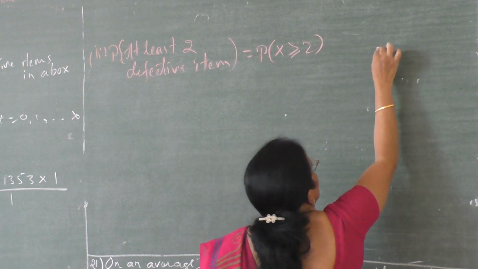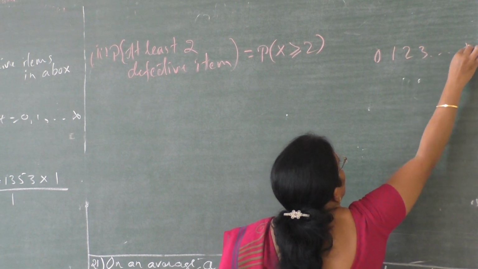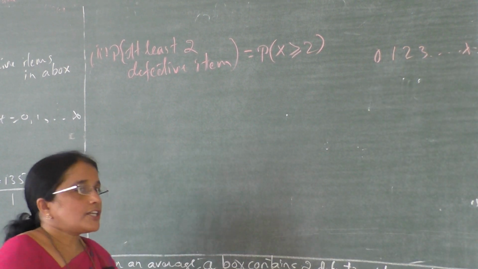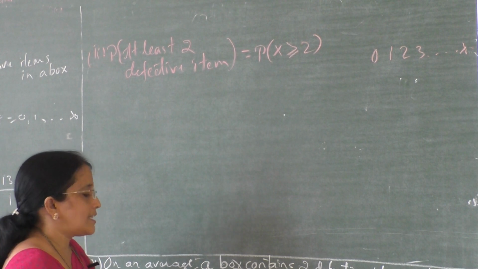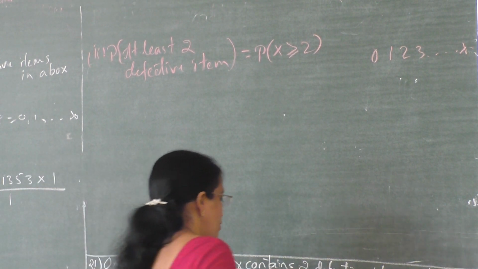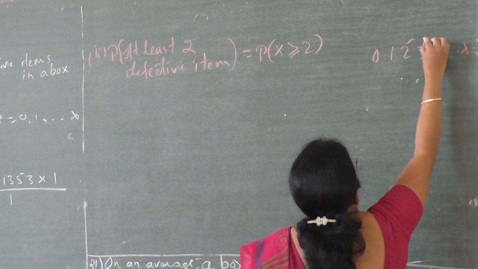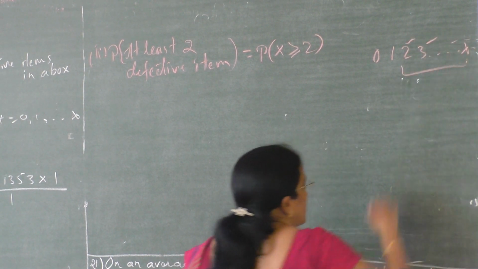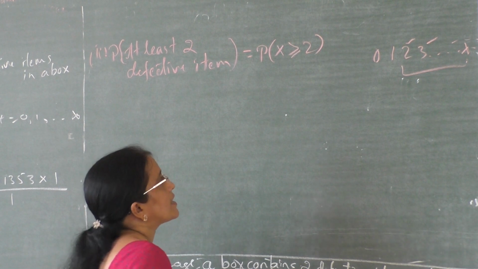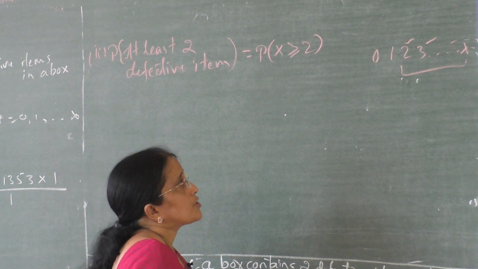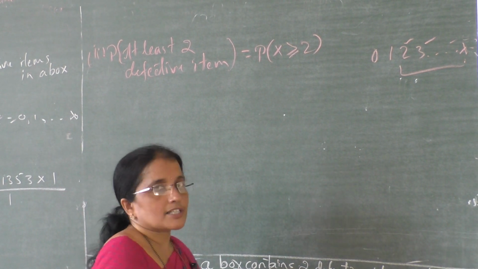Look at the range 0, 1, 2, 3, 4 up to infinity. Either 2 or greater than 2, those are the values required. So here we can write 2 through 3, 4 up to infinity are required. So always in a Poisson distribution use 1 minus in such cases.